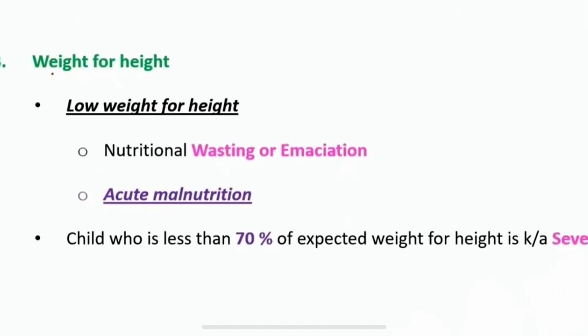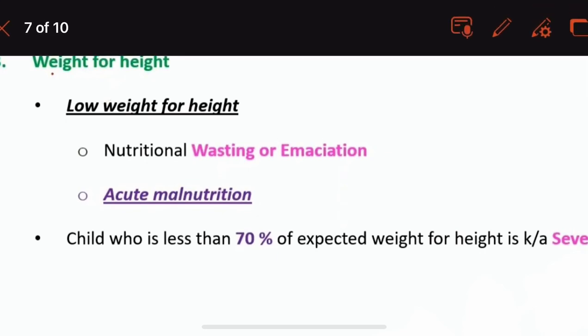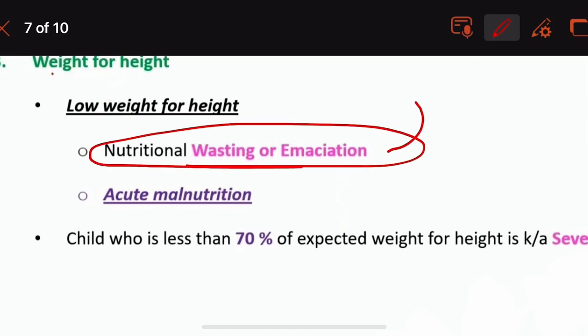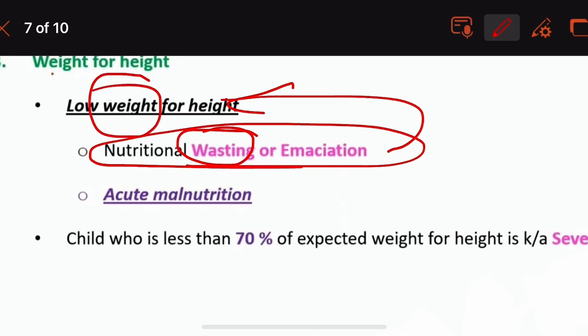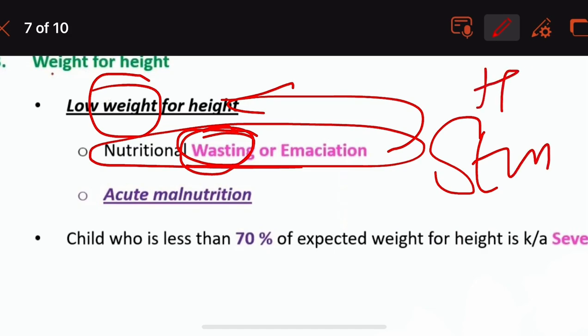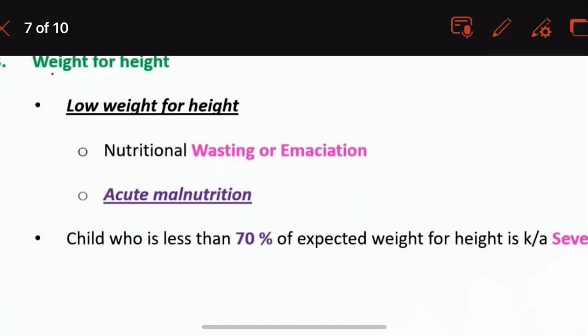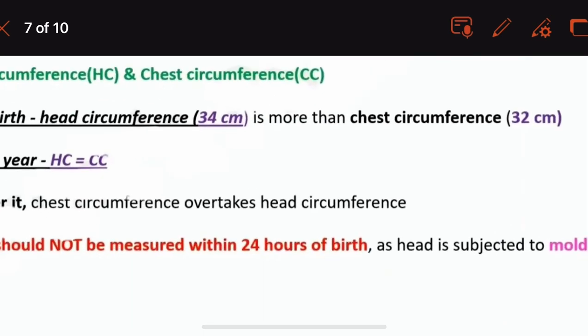Then moving on to the weight for height. When there is low weight for height, it indicates nutritional wasting or emaciation. Wasting, when there is wasting, we have low weight. Okay, wasting is low weight. When there is stunting, it indicates low height. So we know this.